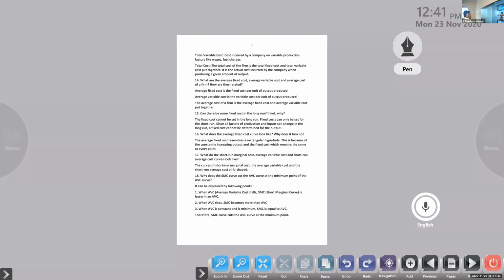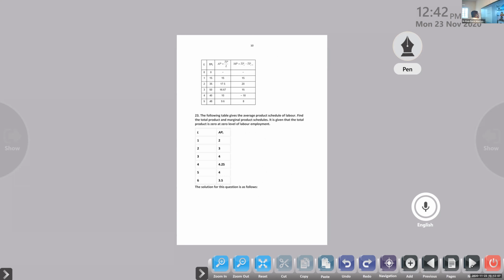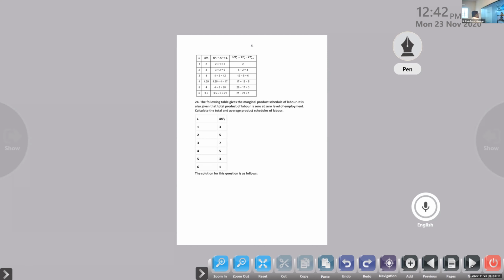Again, we will move forward. Full form of these letters. What is that? AVC, average variable cost. SMC, short run marginal cost. Like that, things are there that you also want to learn properly. Here you can see various equations are there. Every equation you want to write on paper.